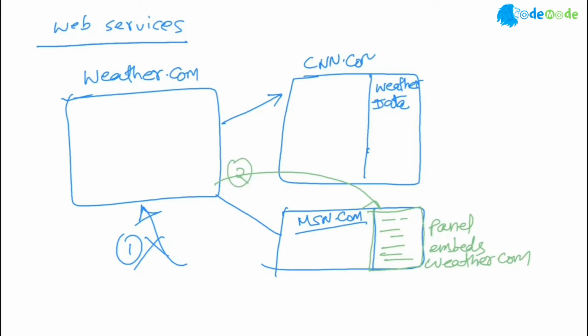And third, the second model being that one, third and most preferred is what we call web services. In web services, they send their data here. And now it is up to you to show the data in different ways you like. You can show temperature on the top. In the second option, weather.com has created the display also.